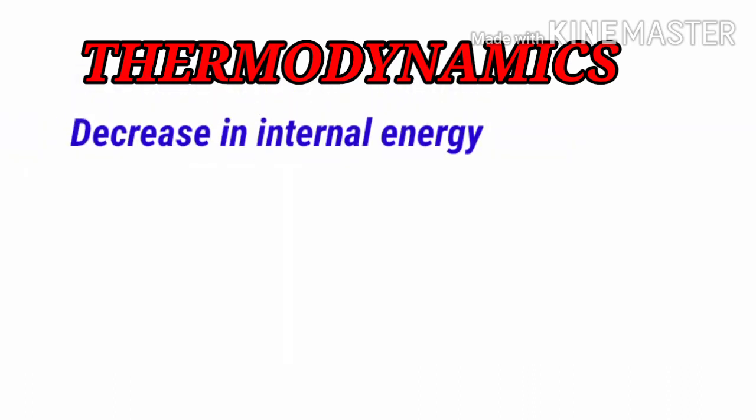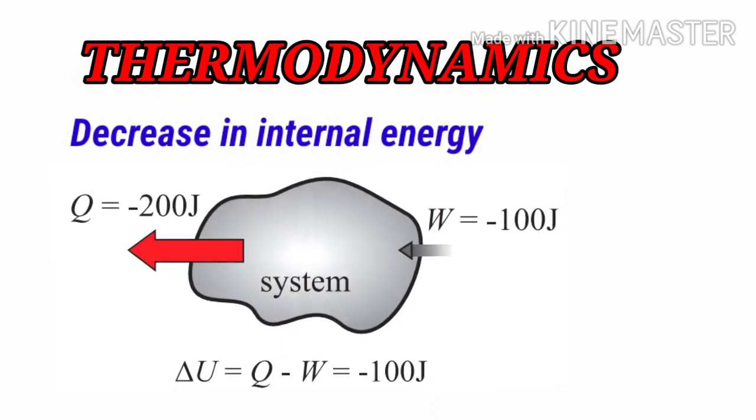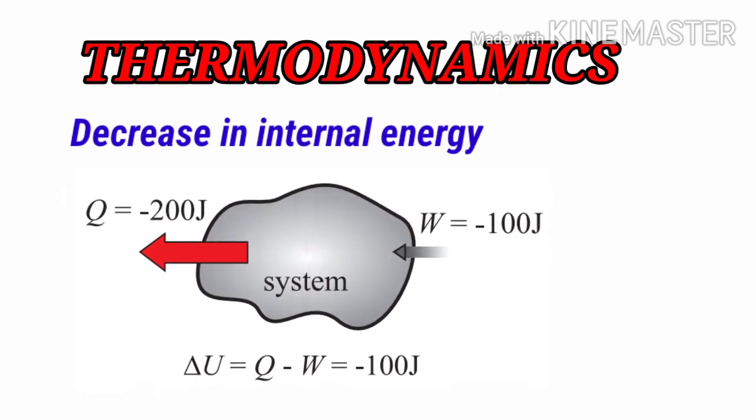This is the diagram for the decrease in internal energy, you can see on the screen. You have to observe the diagram very carefully. You will be able to see the values of Q and W, how much they are given, compared to the case of increase in internal energy.